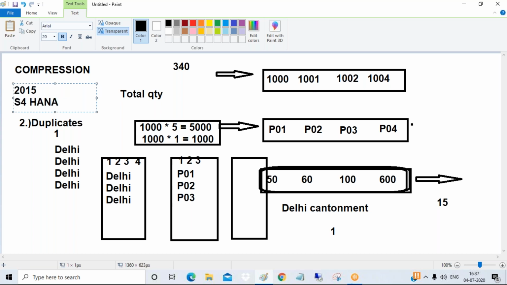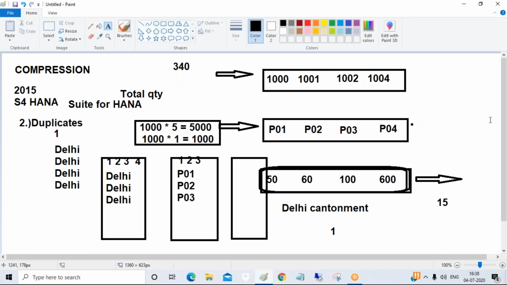In S4HANA, tables are highly simplified.